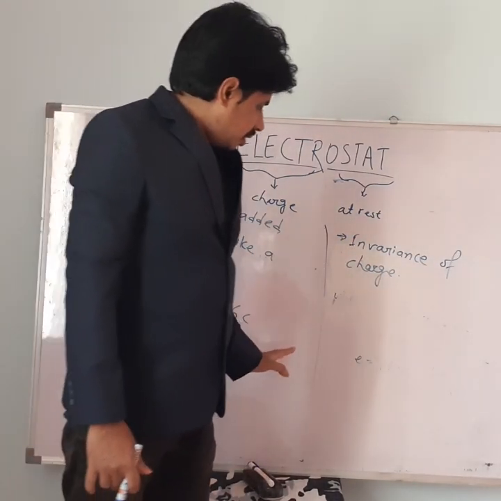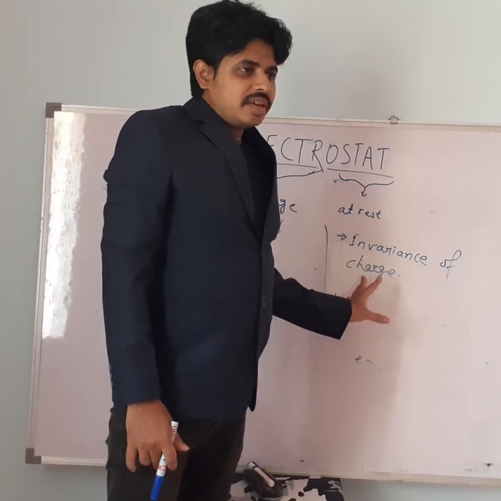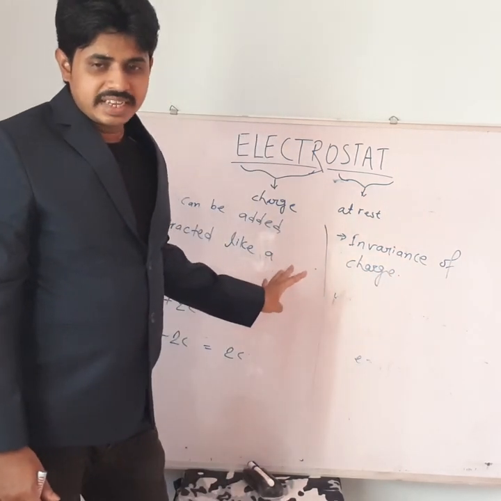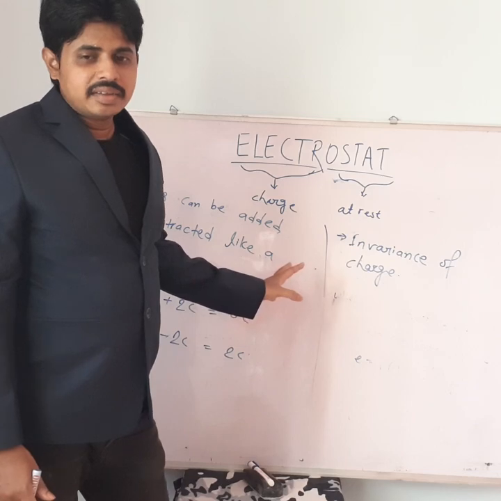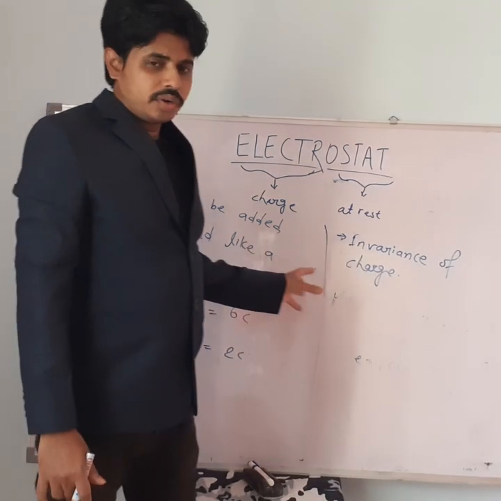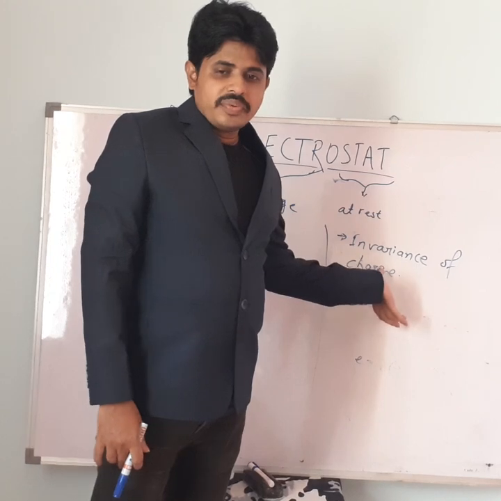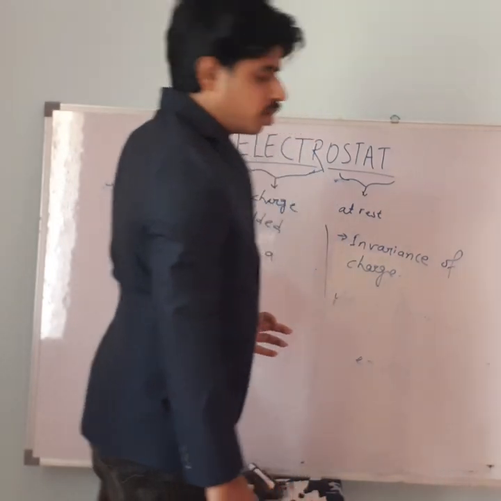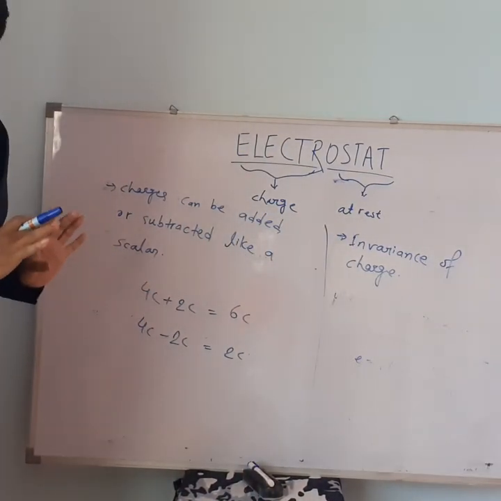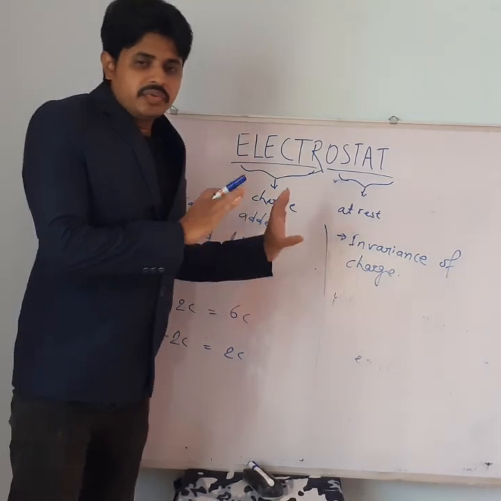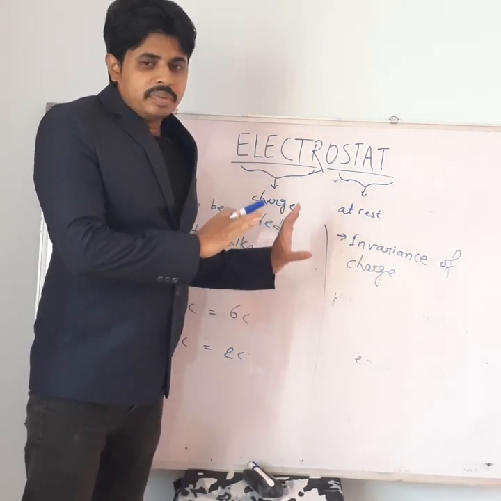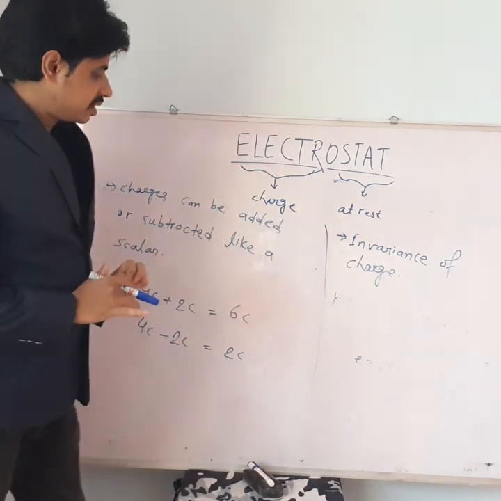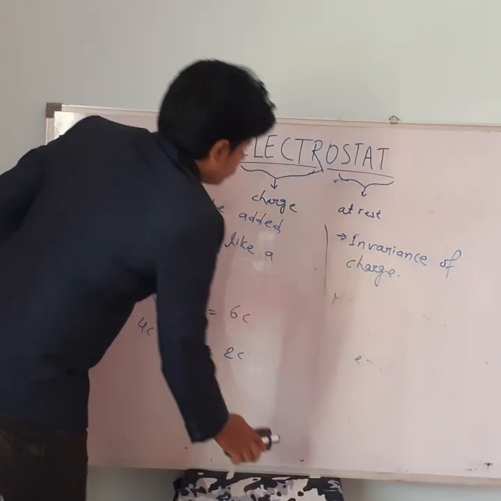If a charged particle is moving with a very high speed or even accelerated, its value does not change, unlike mass, length and time according to relativistic theory. So there is no effect of relativity on the value of charge. This property is known as invariance of charge. The charge remains fixed with speed, motion or acceleration. So these are a few important properties of charge.